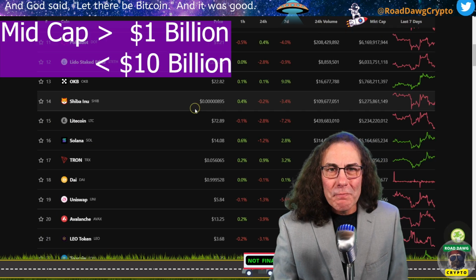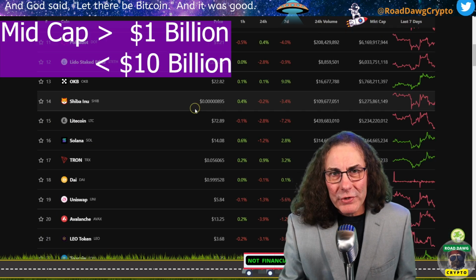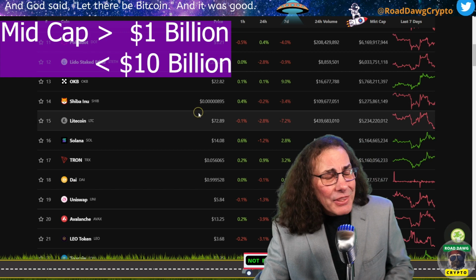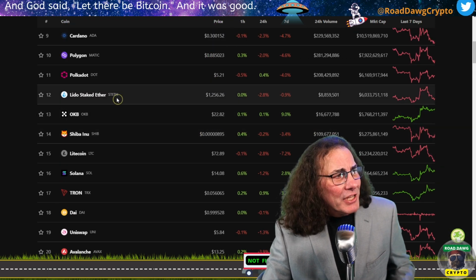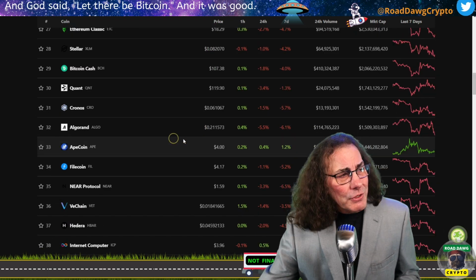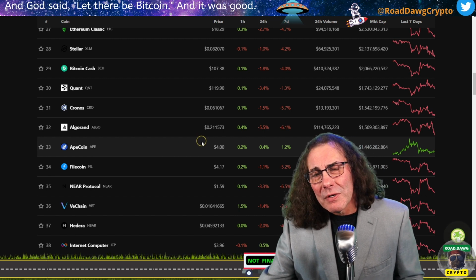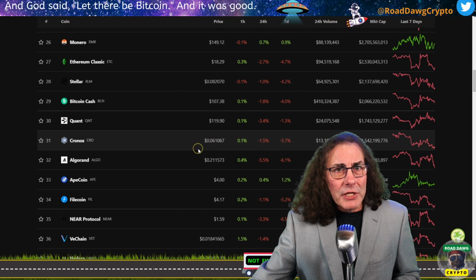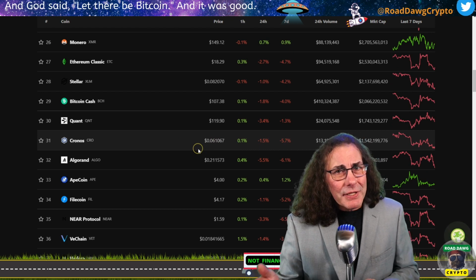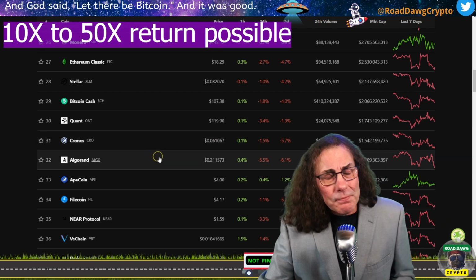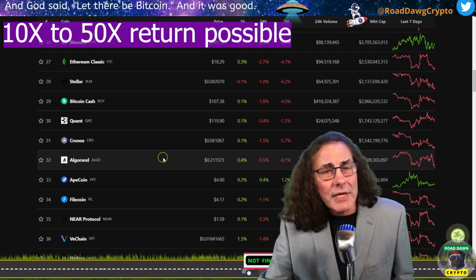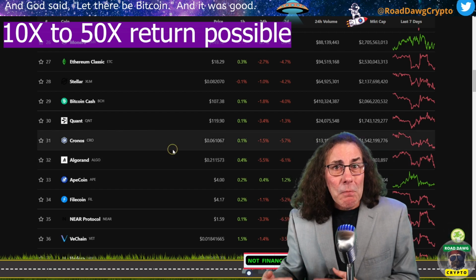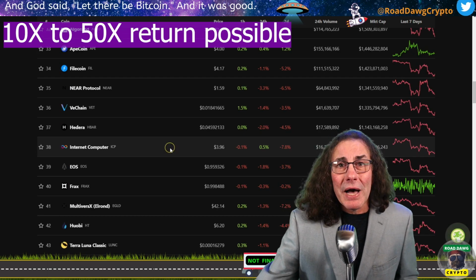So our next level are the mid caps, and they're somewhere between 1 billion and 10 billion in market cap. And at the moment, since we're in a bear market, that's pretty much things falling under the top 10. Usually you will find them right around the top 100, maybe down to the 200s in a bull market as the market caps increase for everything. These are typically moderate to high risk, but typically they show some growth potential. These projects can typically go from anywhere from 10x to 50x your investment from a bear market low to a new all-time high in a coming bull market.